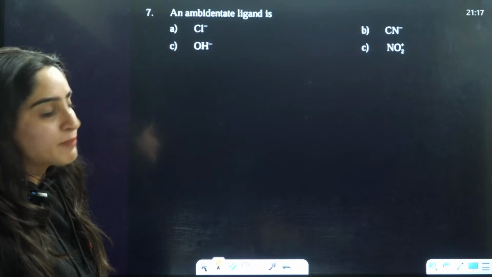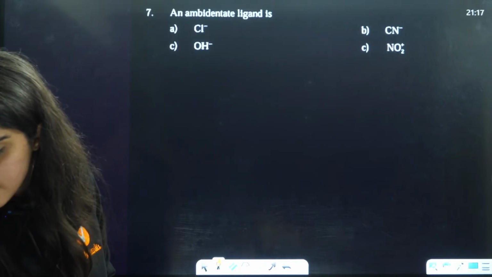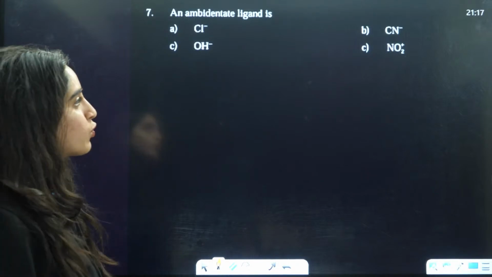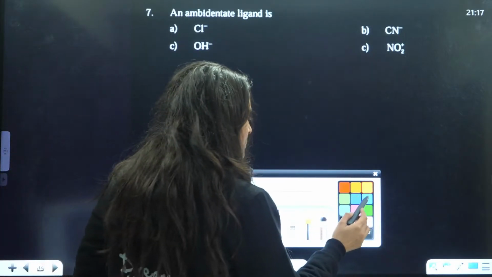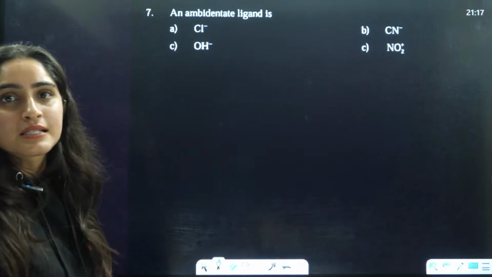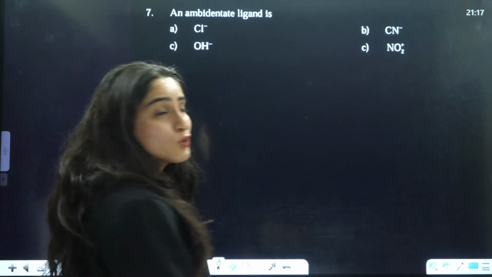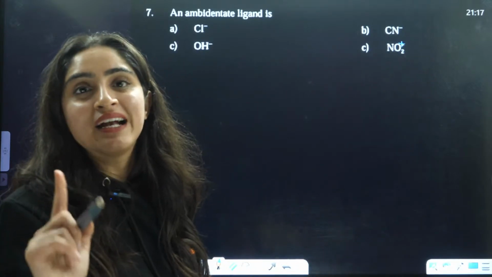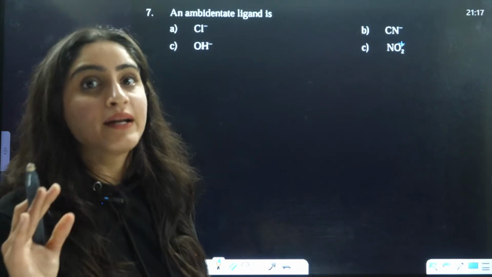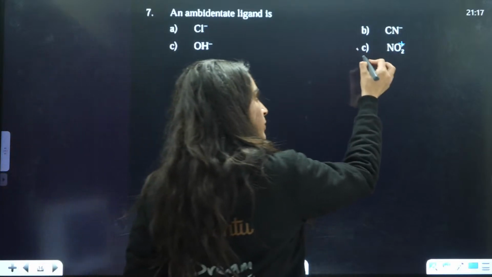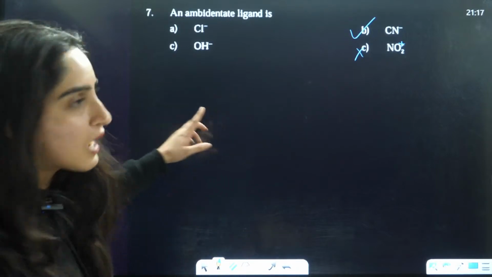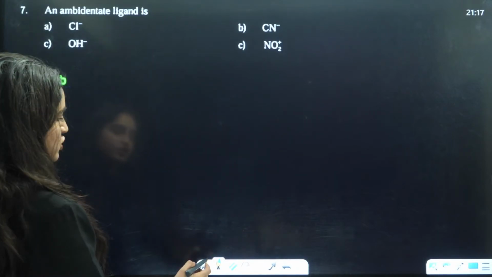Now you need to tell me between CN and NO2 which is the correct answer. Yes, beta. Between CN and NO2, which is the correct answer, students? This is NO2 positive over here. So NO2 positive is not an ambidentate ligand. NO2 is an ambidentate ligand. So this will also be eliminated. Answer will be B is the correct answer.